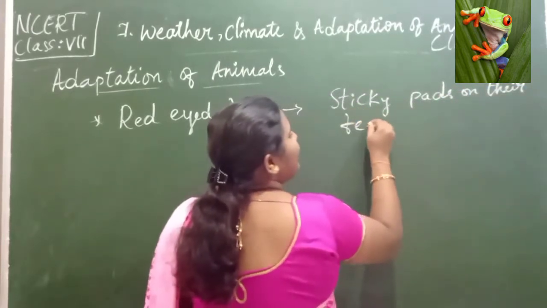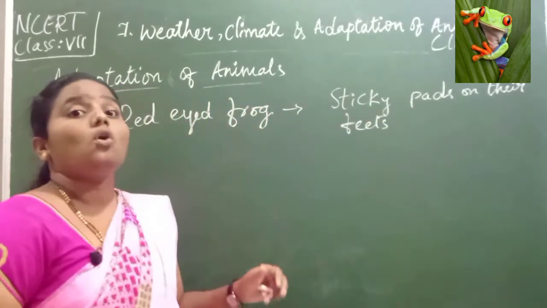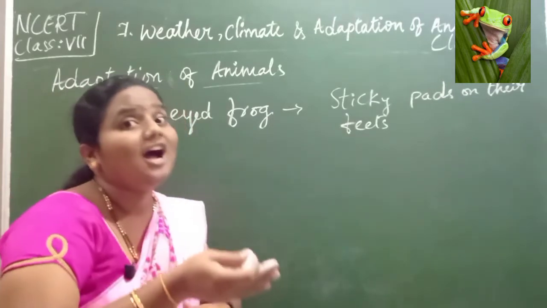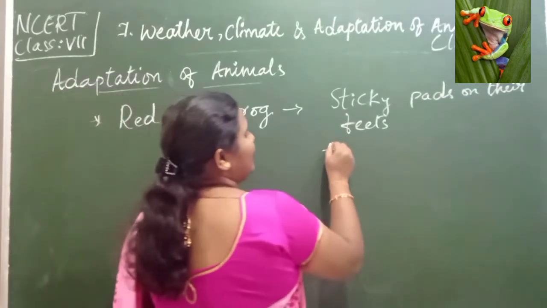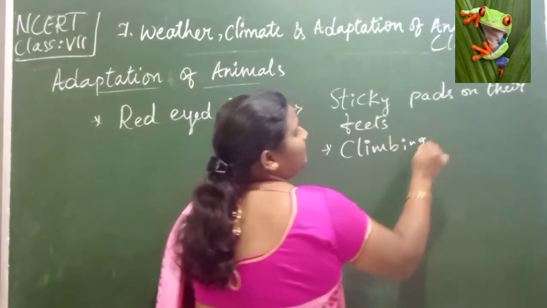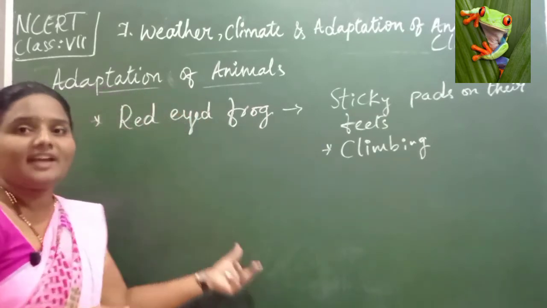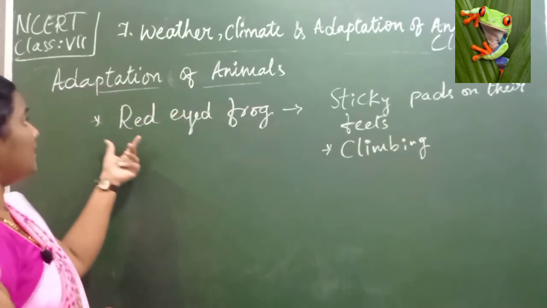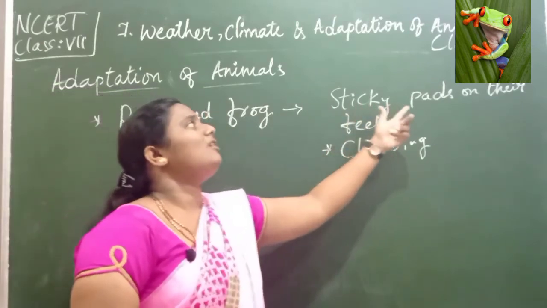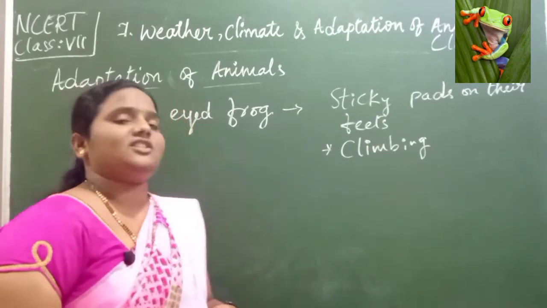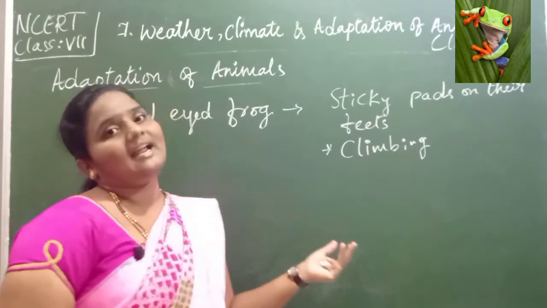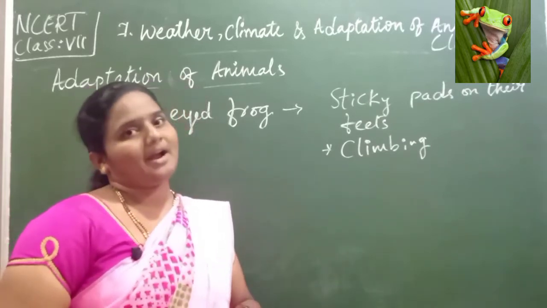On their feet it will have sticky pads. Due to the sticky pads, it can climb the trees easily, children, isn't it? These sticky pads are helpful in climbing. We have only seen normal frogs jumping. Here the red-eyed frog has adapted its body such that it has sticky pads on its feet, and those are helpful in climbing the trees, and it will get what? Its food easily by doing so.